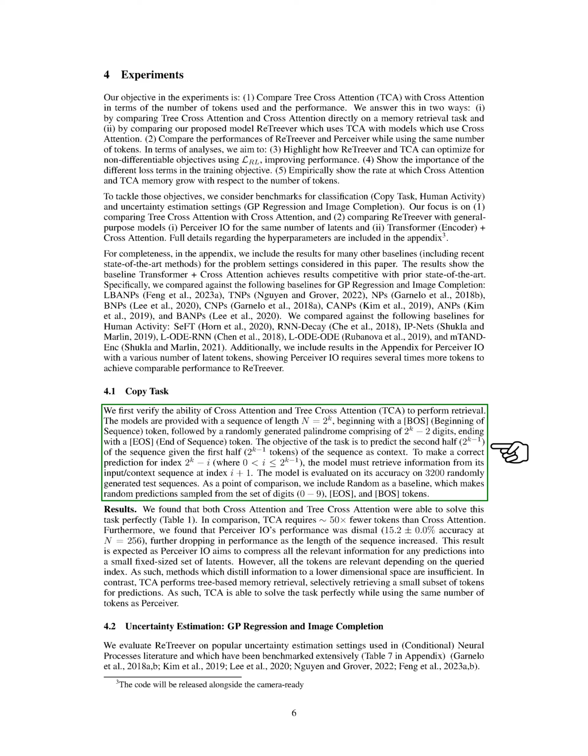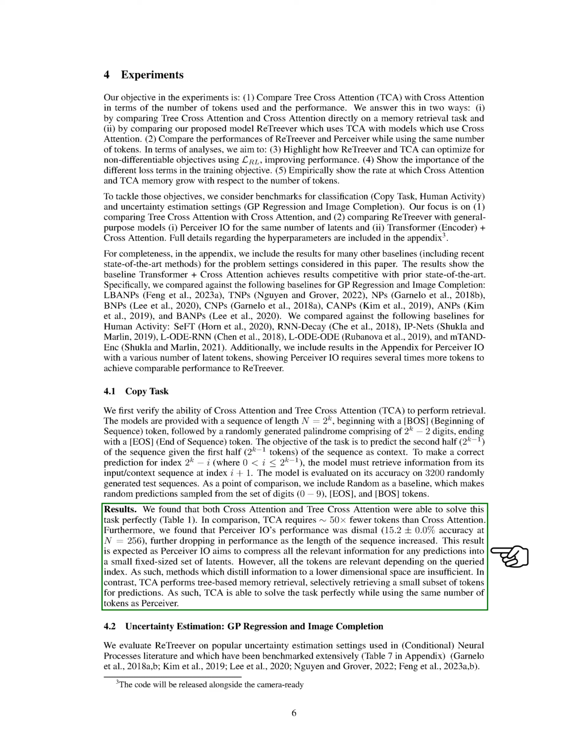In the copy task, the models are provided with a sequence of length n equals 2k, starting with the beginning of sequence BOS token, followed by a randomly generated palindrome of 2k-2 digits, ending with an end of sequence EOS token. The task is to predict the second half of the sequence given the first half of the sequence as context. The model is evaluated on its accuracy on 3,200 randomly generated test sequences.